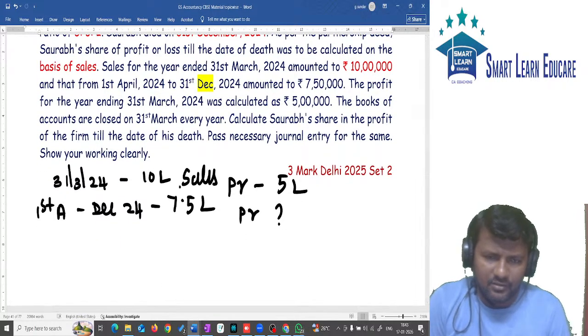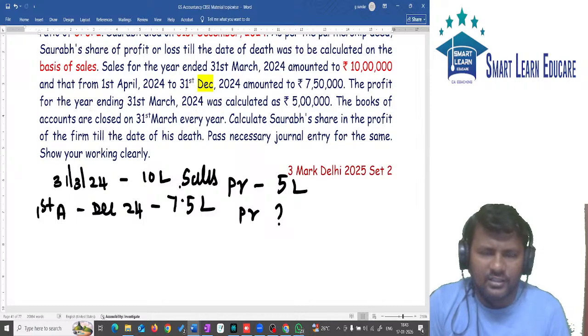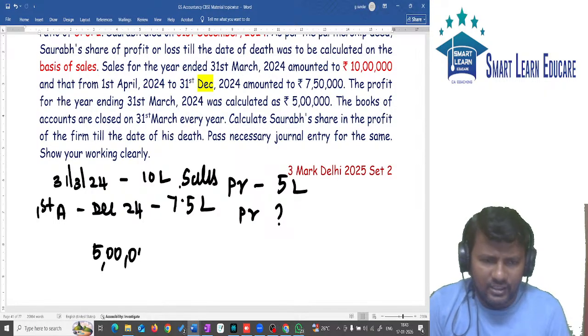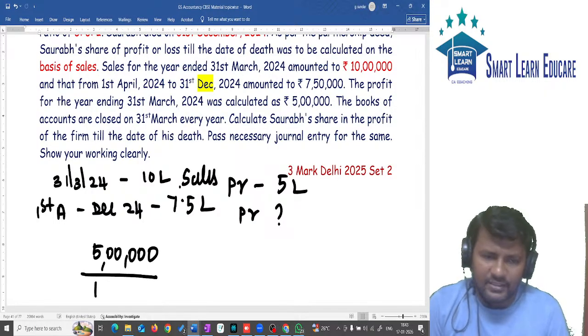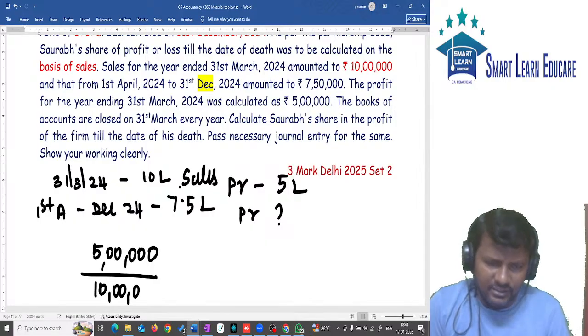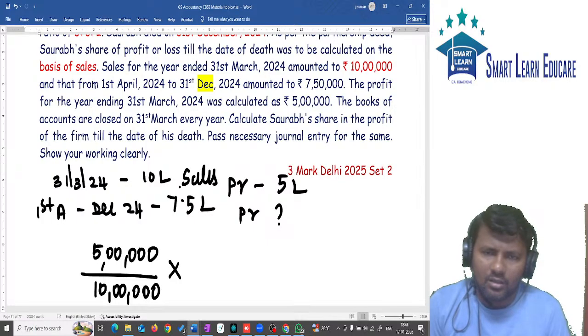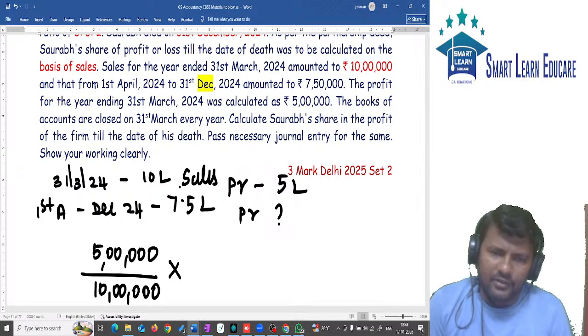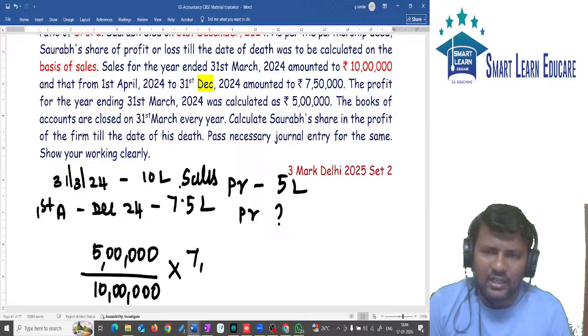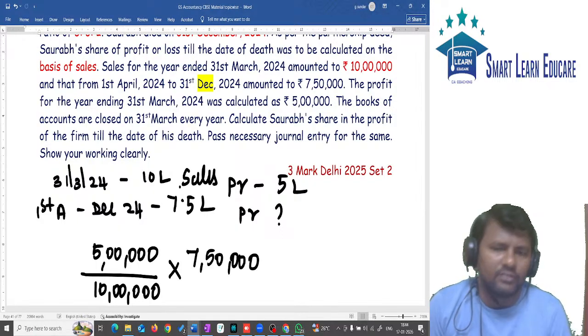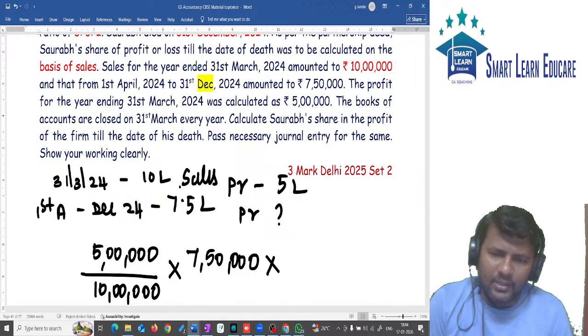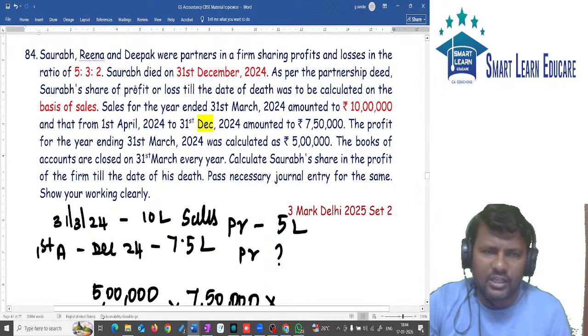Very, very simple. First look at the last year's sales ratio, the GP ratio. Last year's profit is 5 lakh, when the sales is 10 lakh. So what is your profit when the sales is 7 lakhs and 50,000? And also you should apply the share of profit. What is the share of profit?